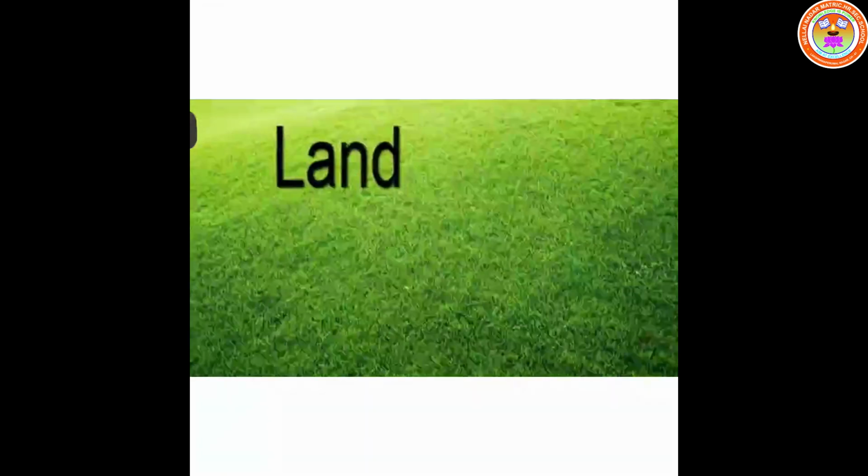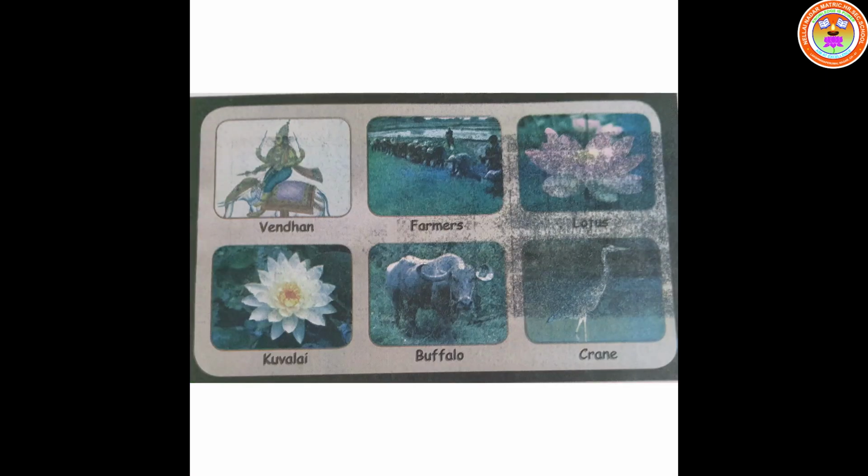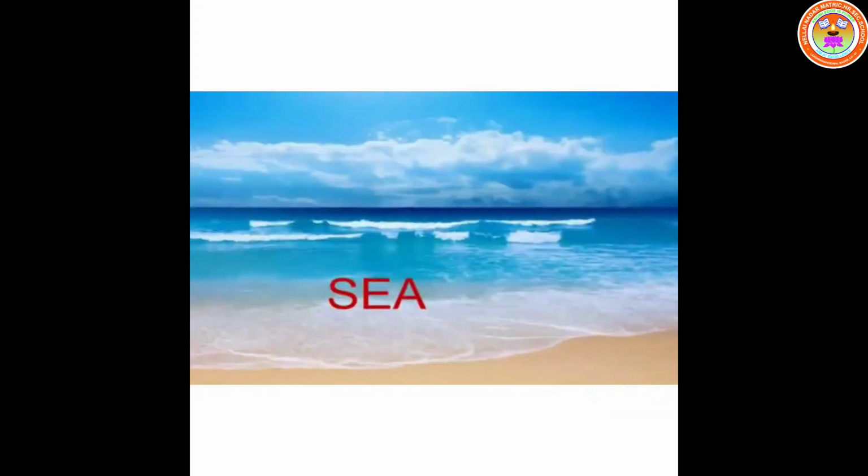Now the theme of the Marudam landform. Their god is Indiran. Their people are Ulavar and Ulattiyar. Their occupation is farming. Their plant is Marudam. Their flower is lotus. Their animal is buffalo. Bird is crane. Musical instrument is Marudha yazh. The land of Marudam is formed of alluvial soil and red soil.